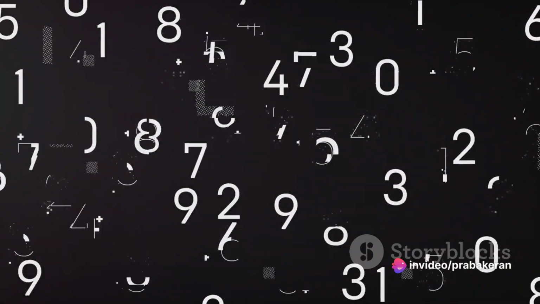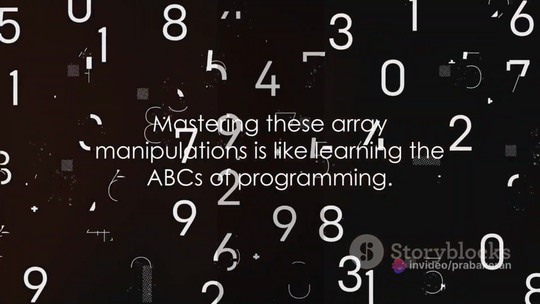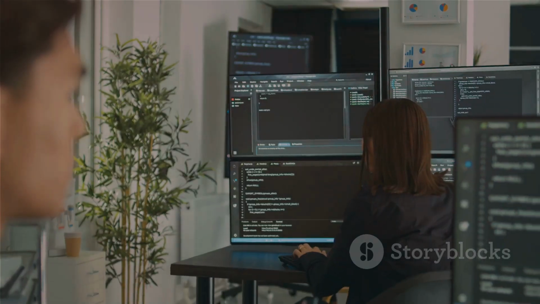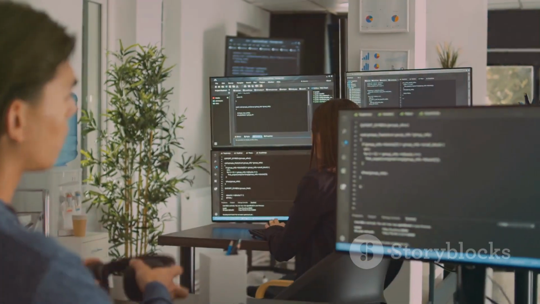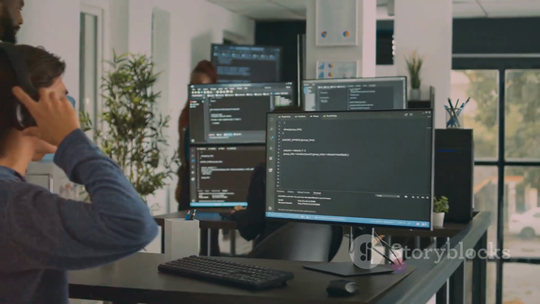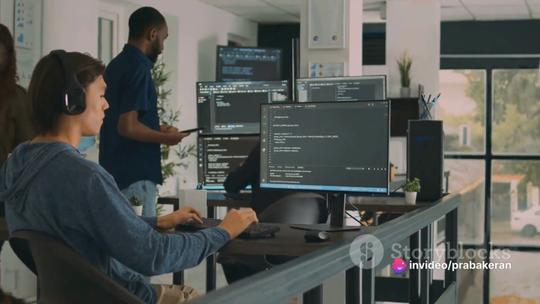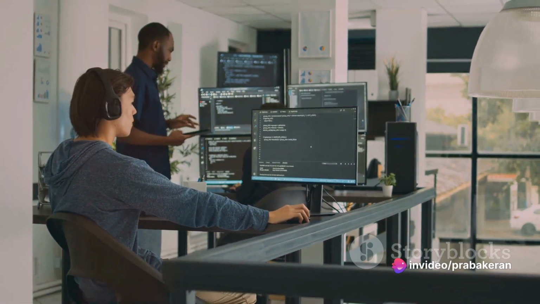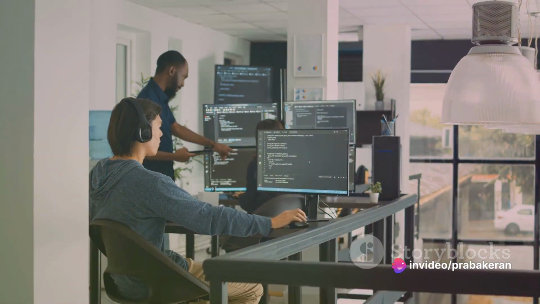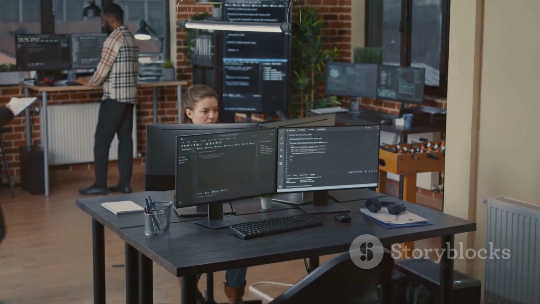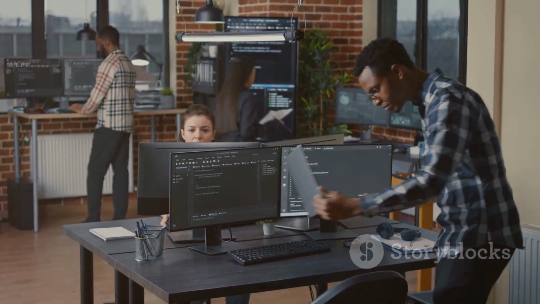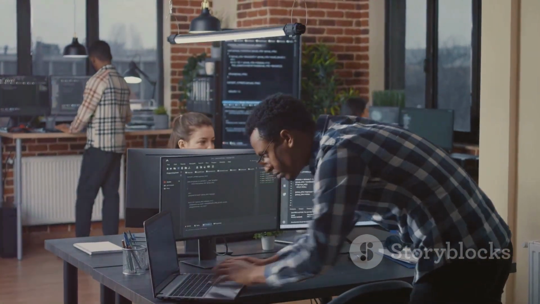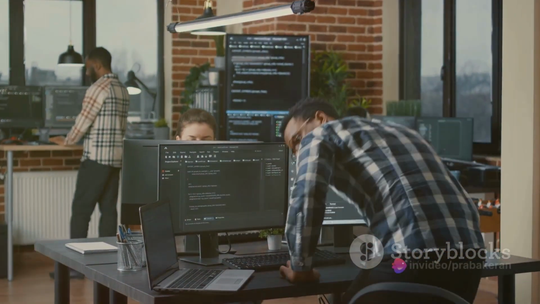Next, deletion. Deletion is somewhat the reverse process of insertion. To delete an element, we remove it and shift all elements to its right, 1 position to the left. For example, if we delete the 3rd element, the 4th becomes the 3rd, the 5th becomes the 4th, and so on. After deletion, the array size decreases by 1.